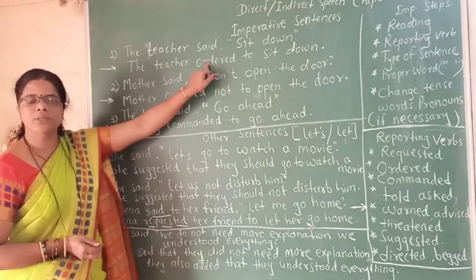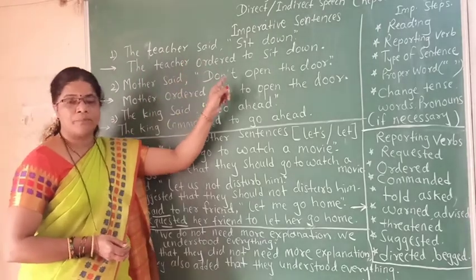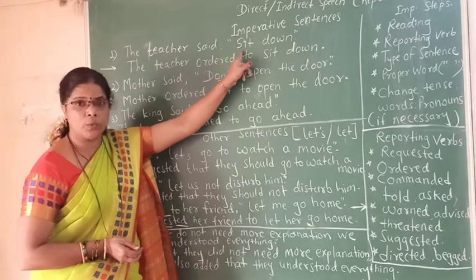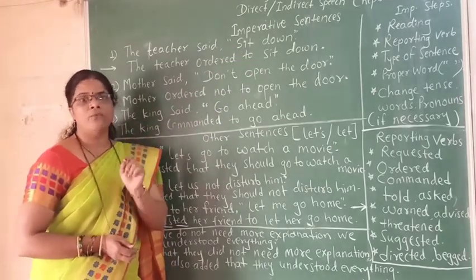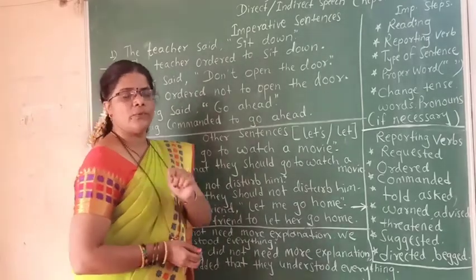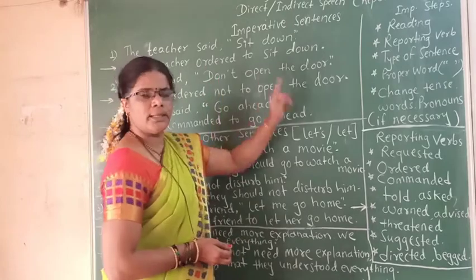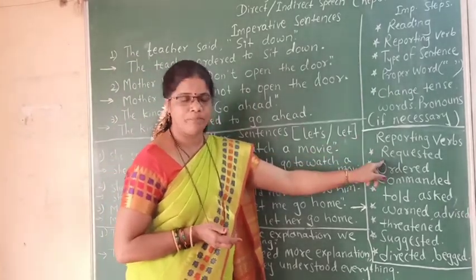Why have we used this ordered? If it is an imperative sentence, then according to the meaning and tone of that sentence, we have to use a proper reporting verb. If in that sentence there is any order, then we have to use ordered. In this way, if there is any request, then we have to use requested.